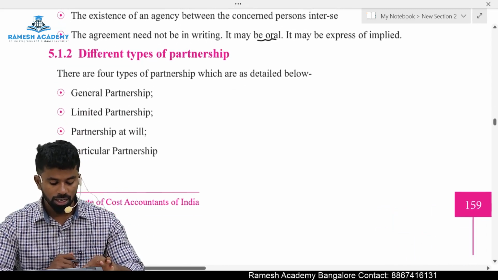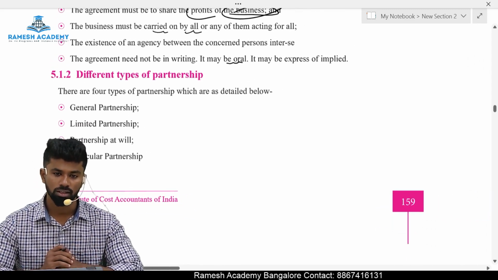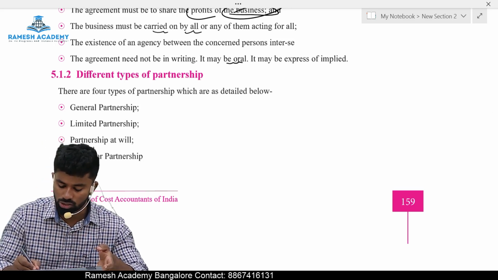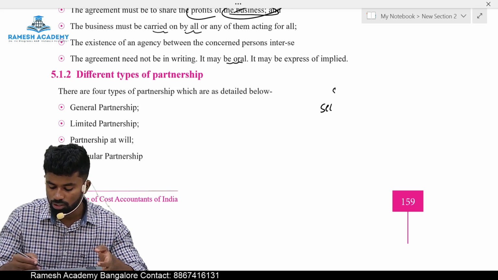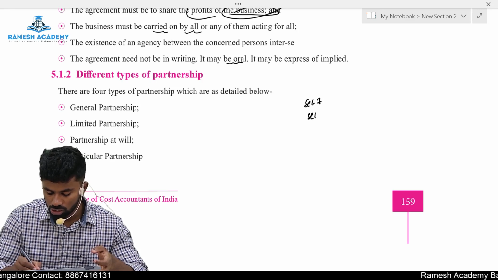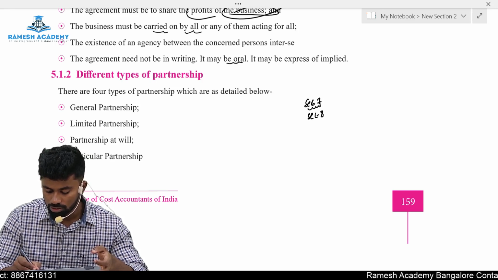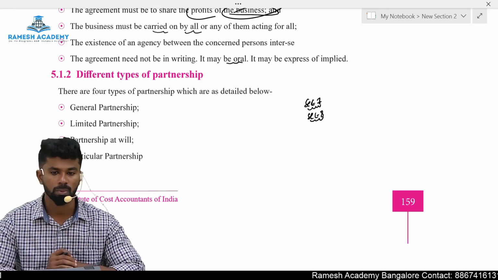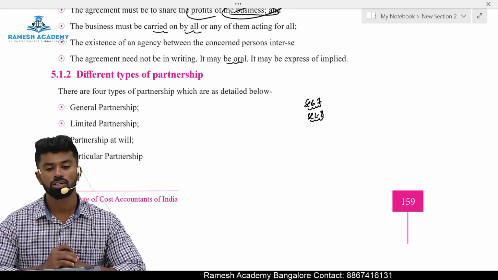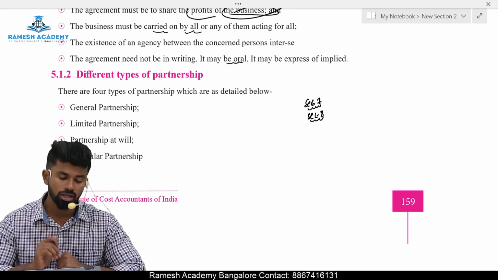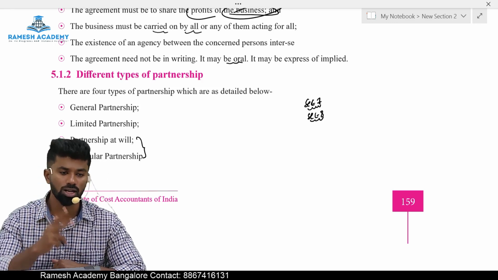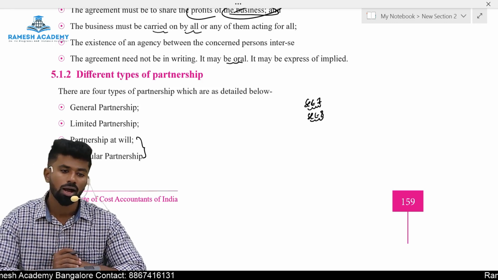Next, different types of partnership. So we can classify partnership into how many types? Actually into 2 types. Section number 7 and section number 8 of the Indian Partnership Act 1932 provide the classification of partnership firms. There are 2 types of partnership. One is particular partnership, another is partnership at will. They have made 4 classifications here, but as per law there are only 2 classifications: partnership at will and particular partnership.